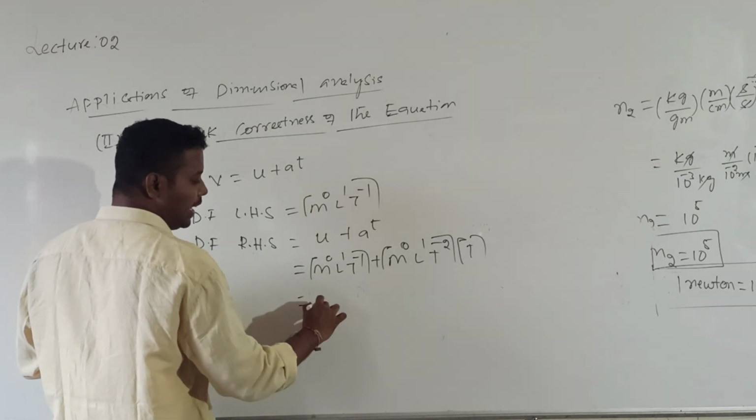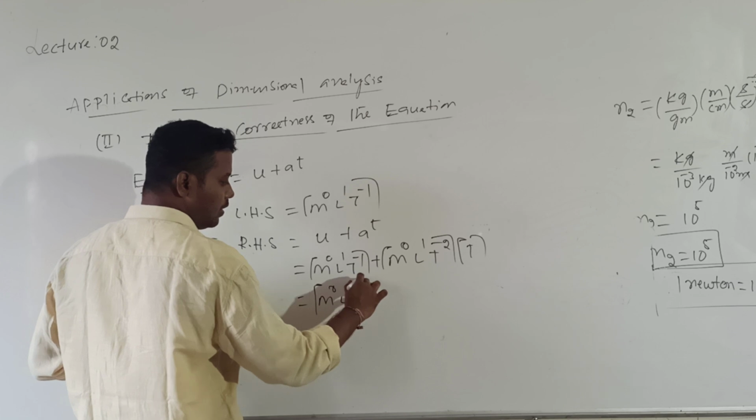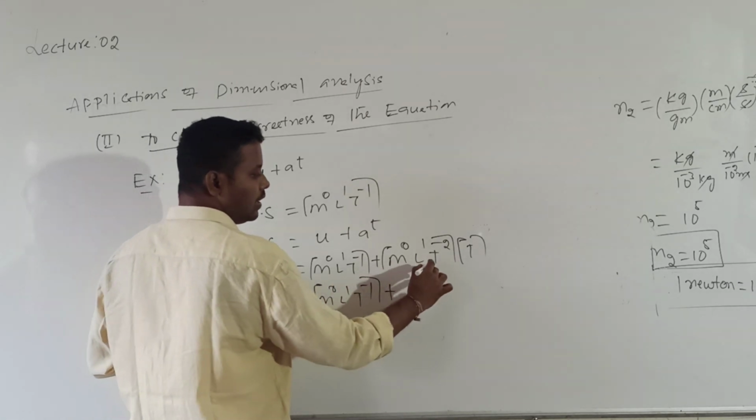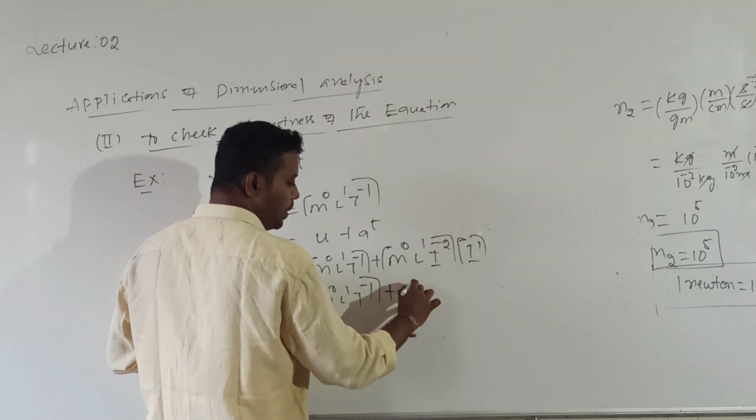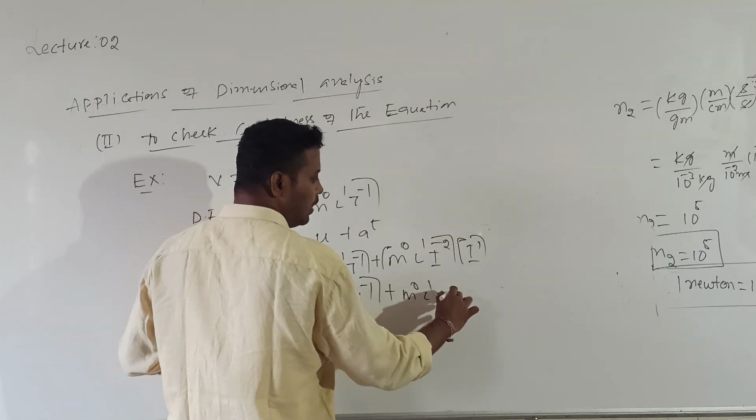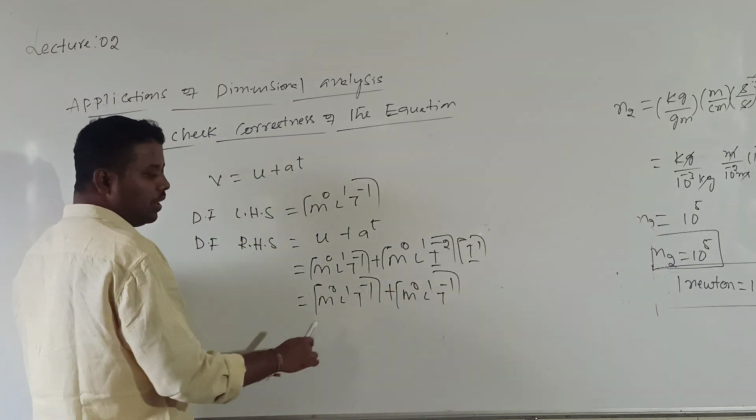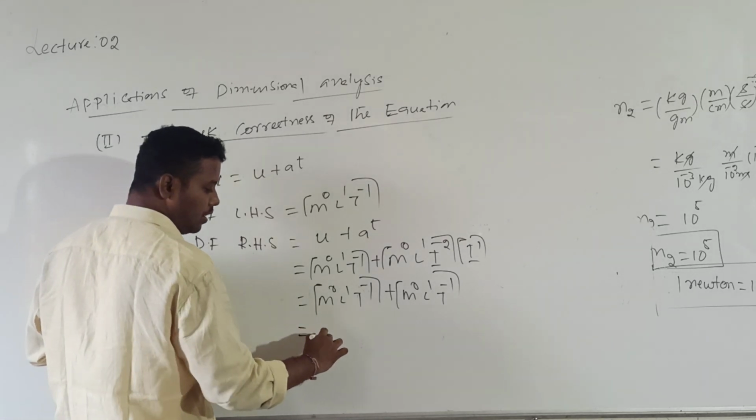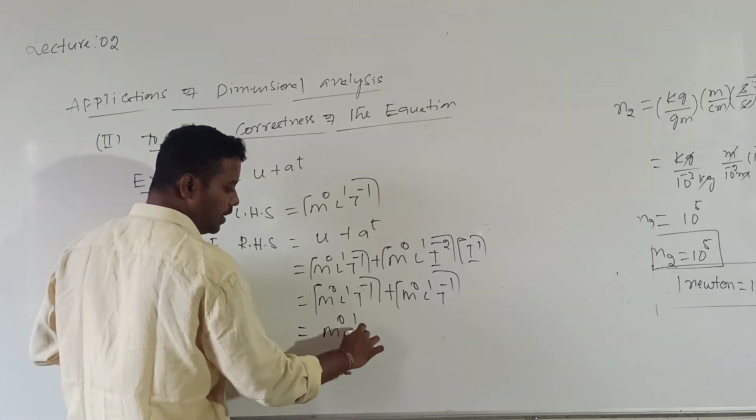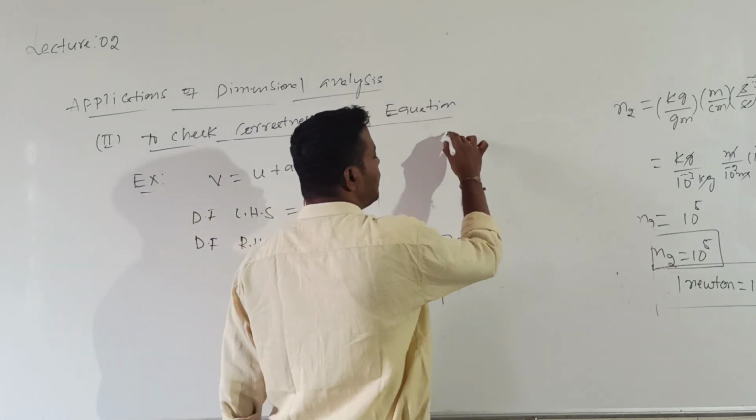Then what I will get by adding m power 0 L power 1 t power minus 1? When bases are equal, powers can be added, na? What I will get? M power 0 L power 1 and t power minus 1. Remember, when you add these, you will not get 2 times, you will get only the same. So m power 0 L power 1 t power minus 1.